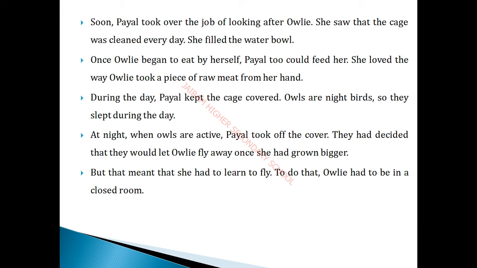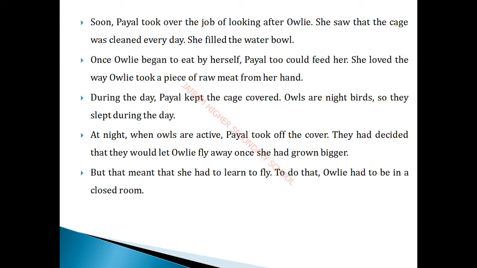Even though Payal's mother was taking care of the other animals, Payal too used to check Owlie's cage every day, and she used to fill the water in the water bowl. And once the owl could eat by herself, Payal too could feed her because she loved Owlie very much. She loved the way Owlie took the raw meat from her hand. So this is the relationship between who?